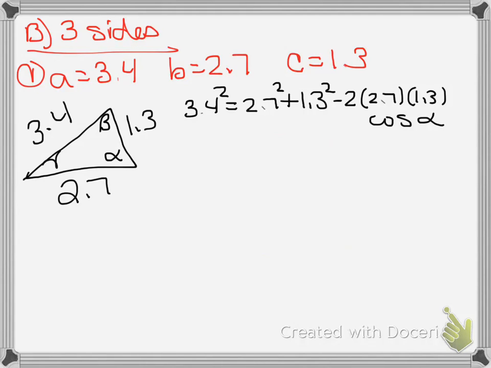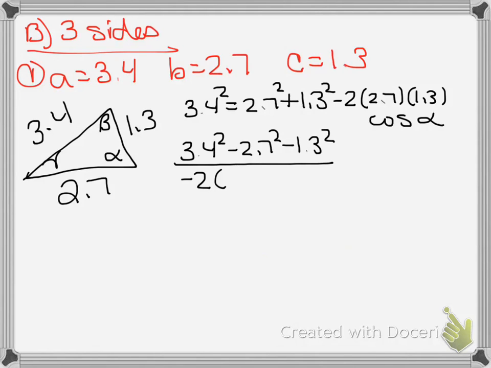Sorry for running out of room on the right side there. When you solve for cosine of alpha, we're going to take 3.4 squared minus 2.7 squared minus 1.3 squared. Then we would divide by the negative 2 times 2.7 times 1.3, and that would equal the cosine of alpha.